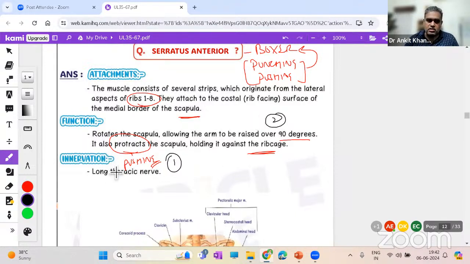Two actions. Nerve supply is the long thoracic nerve, and if I may ask you the applied part, it is winging of scapula. This muscle, if it is paralyzed, leads to winging of the scapula.